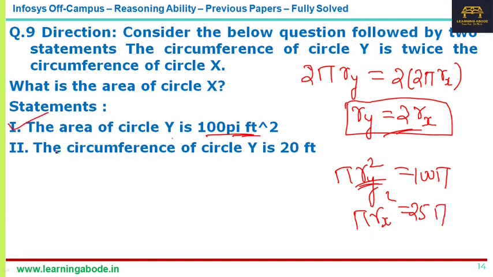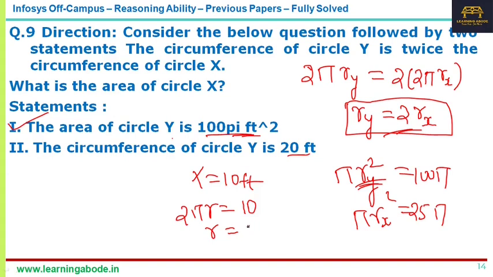Now what about statement 2? The circumference of y is 20 feet. It is given that the circumference of y is twice the circumference of x. So the circumference of x would be 10 feet. Now 2 pi r is 10 feet. From this we can find r.